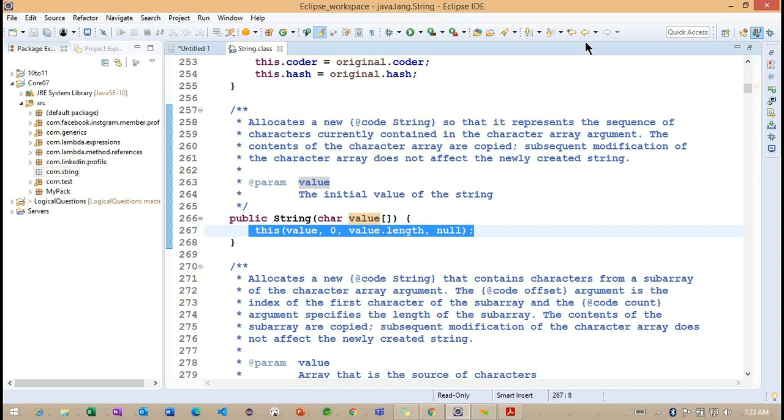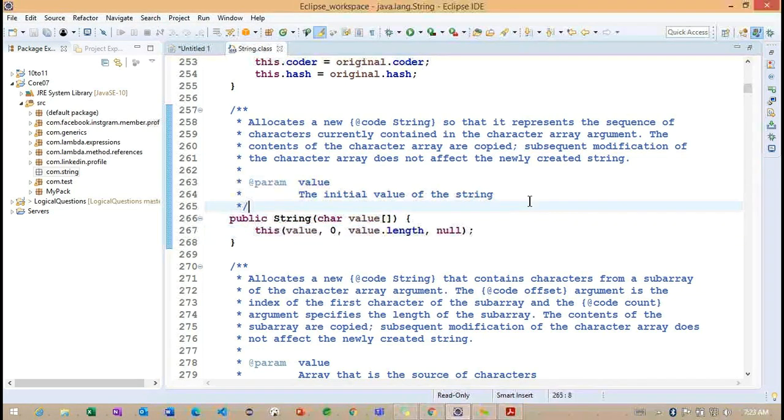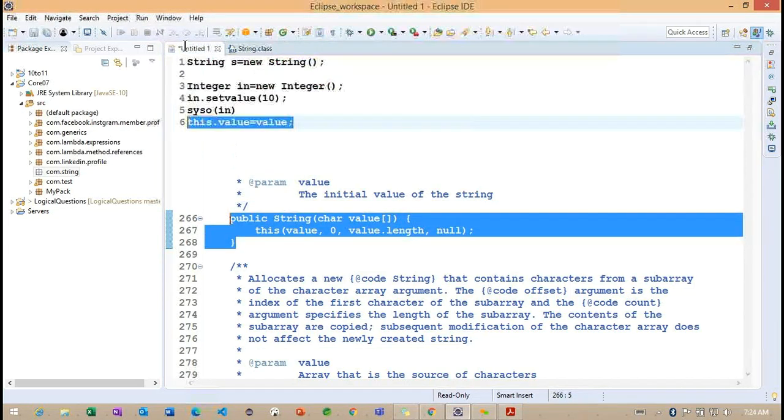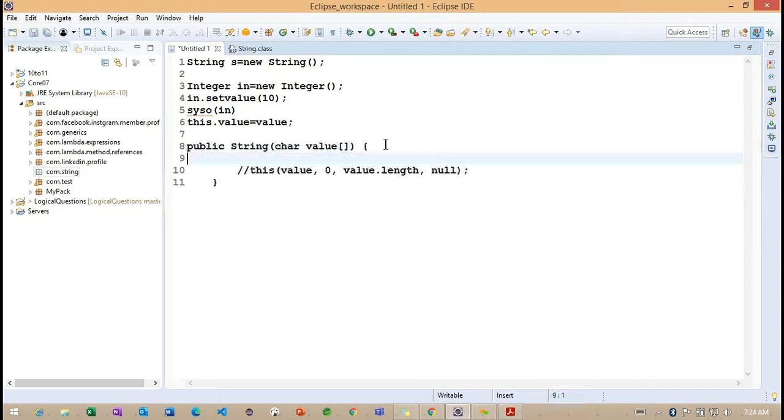So any idea? For example, if I copy this and paste it here, this section of code I'm commenting out and here I'm trying to write super. Any idea about this particular super?